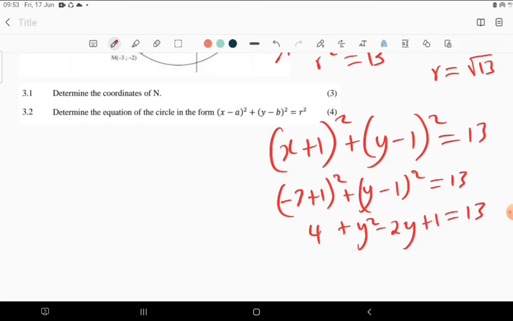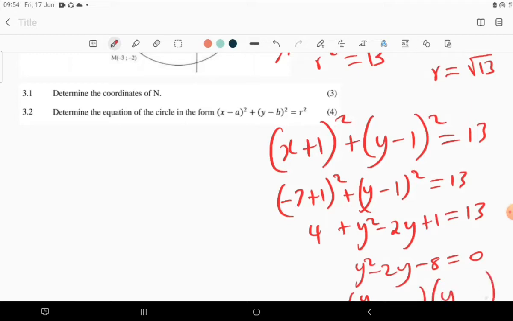Then therefore, what are we having? We have y squared, then minus 2y. When we take this 13 to this side, we have negative 13 plus 1, it's negative 12, negative 12 plus 4, it's negative 8. So minus 8 is equal to 0. Then you can determine the values of y over here.